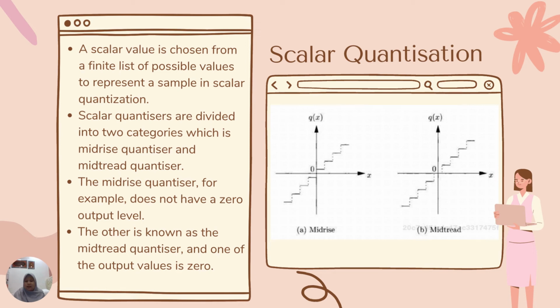The mid-rise quantizer, for example, does not have a zero output level. The other is known as the mid-tread quantizer, where one of the output values is zero. This is an example of mid-rise and mid-tread.